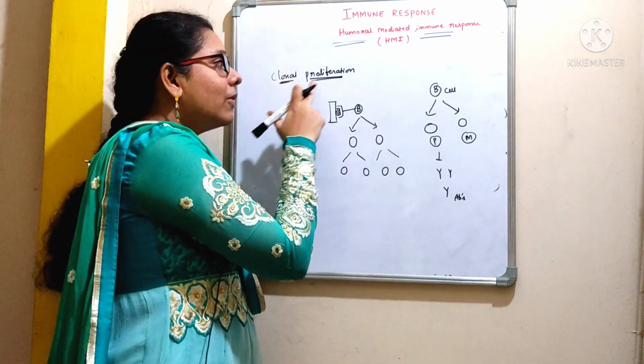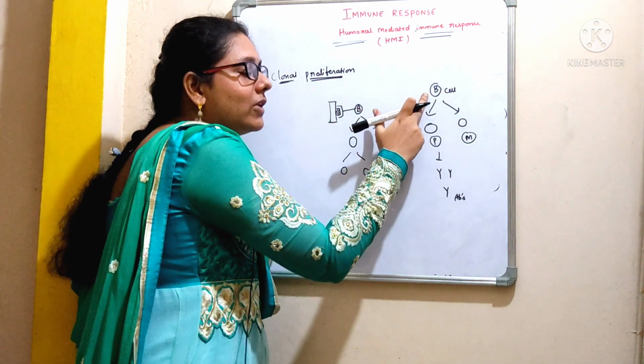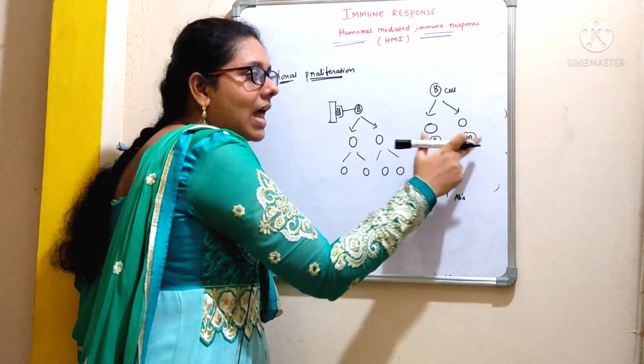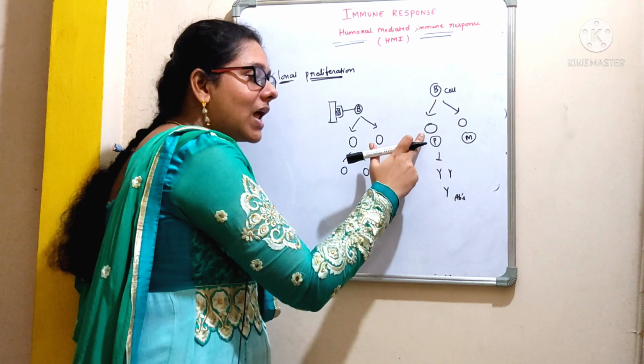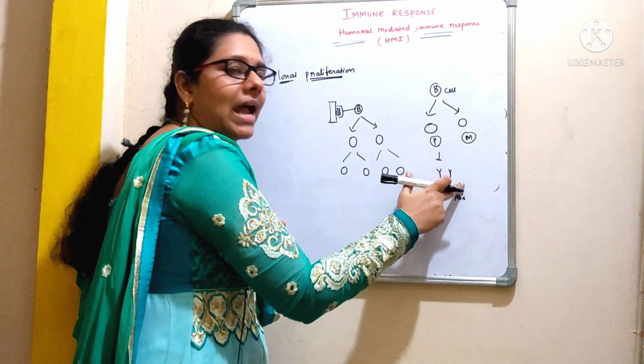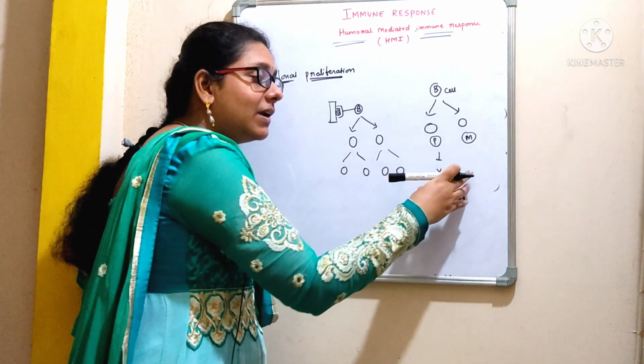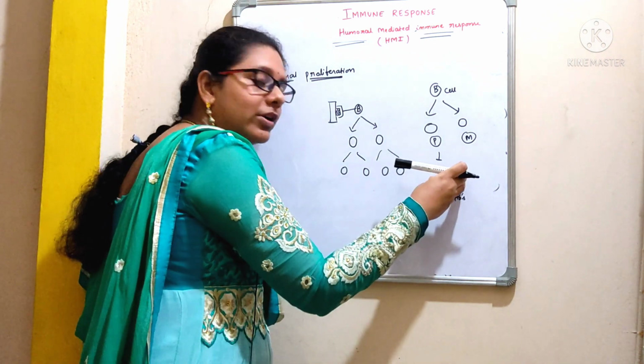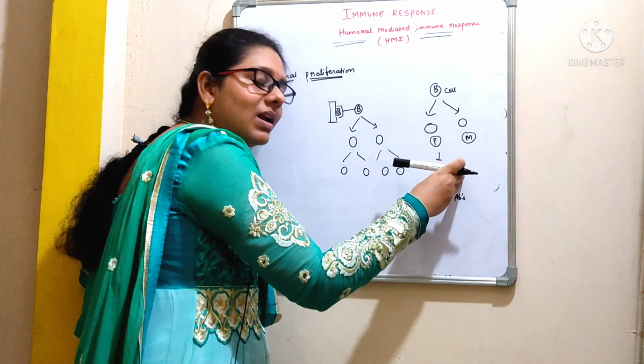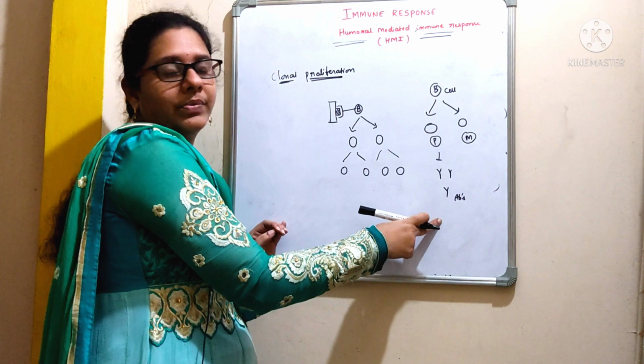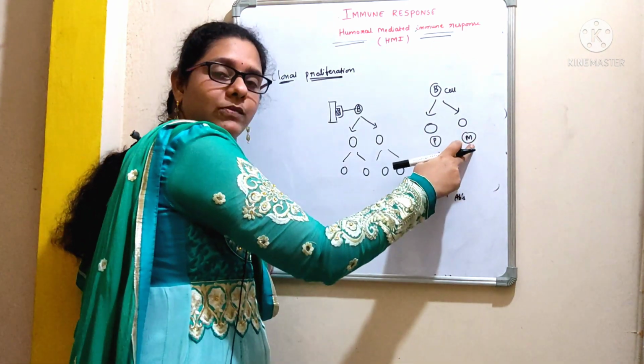And in this step of clonal proliferation, this B cell will be differentiated into plasma cells and memory cells. And this plasma cell is going to secrete antibodies which will circulate freely in the blood. These produced antibodies are involved in the destruction of antigen. Moreover, the memory cells will be formed, right?